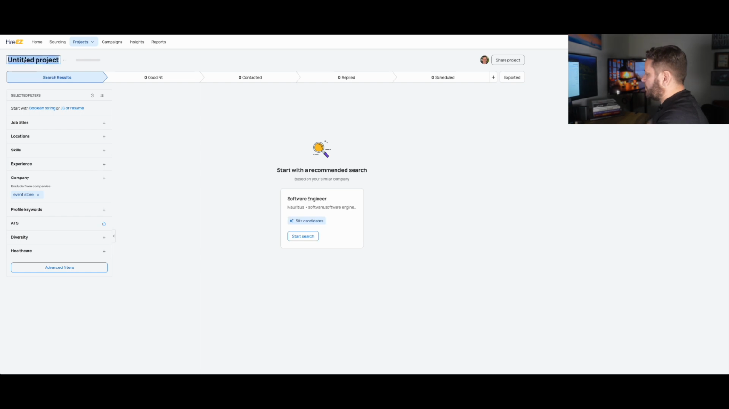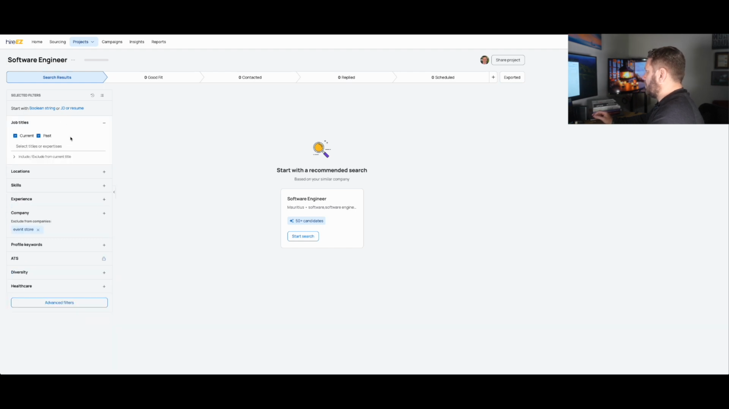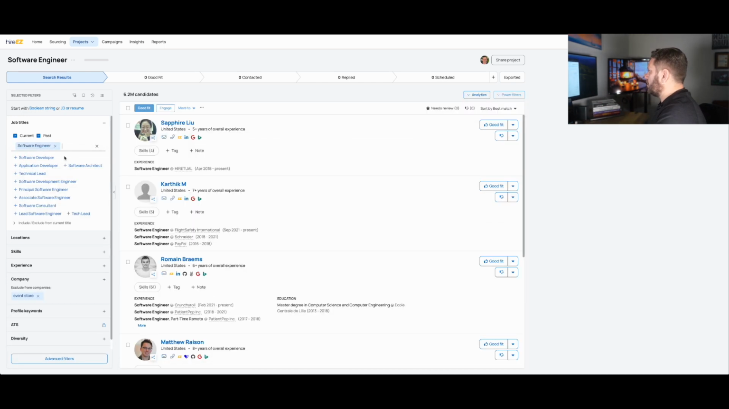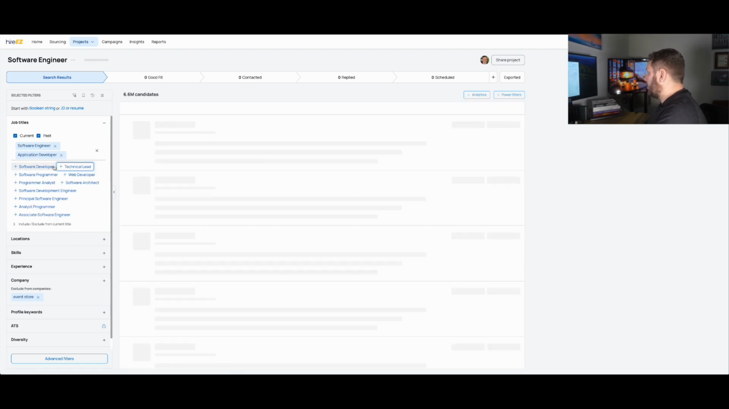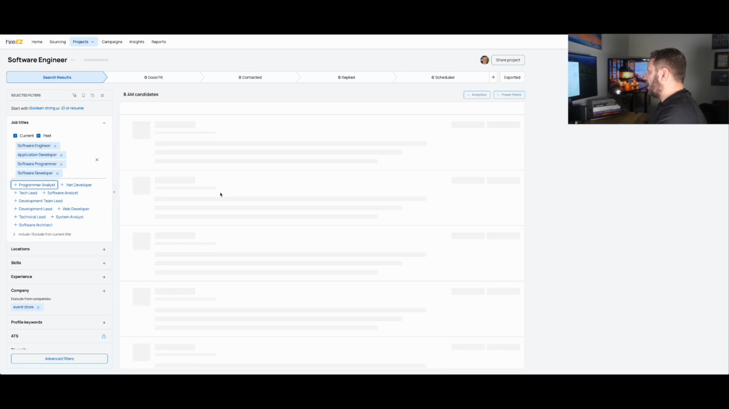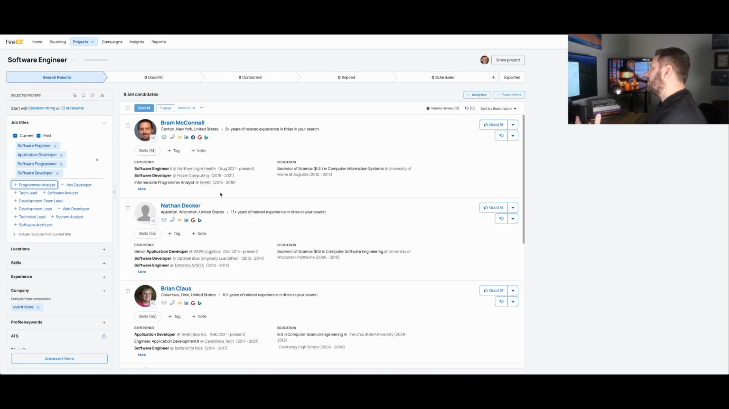So the first thing that I'll do is I'll title my project and I'll just do software engineer. And then here I'll go into job titles and I'll type in software engineer again. And after that, it'll actually give me a lot of titles that are similar to software engineer. So it gives me application developer, it gives me software programmer, it gives me software developer. So I don't have to manually input these every single time like I would a Boolean string, right?